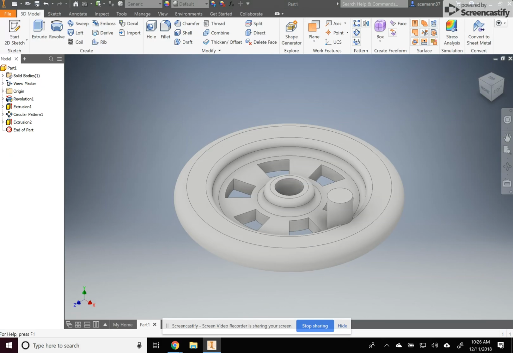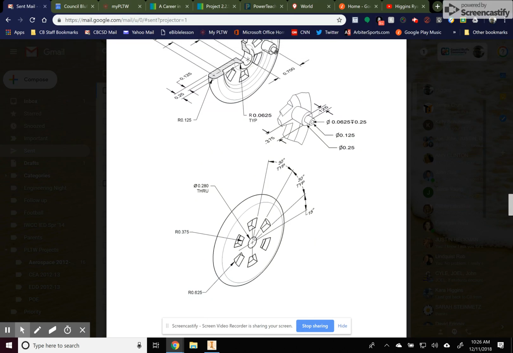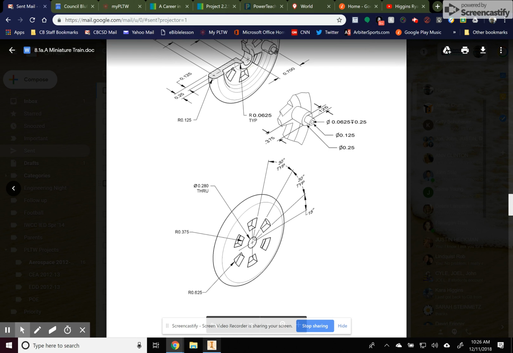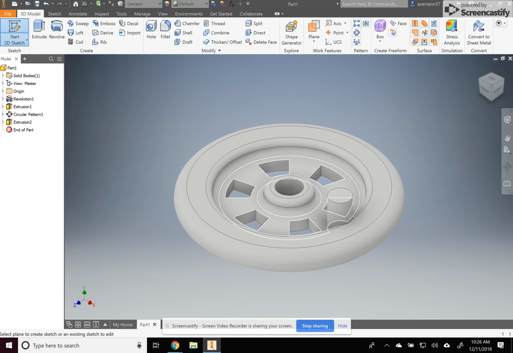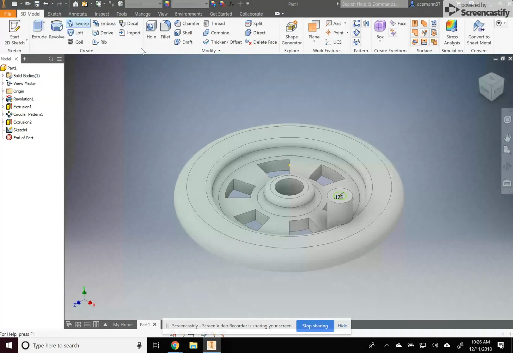Now I've got to put another peg on top of that. And that goes up 0.125. The diameter of that is 0.125. So I can put another sketch plane on there. Circle 0.125. Finish your sketch.